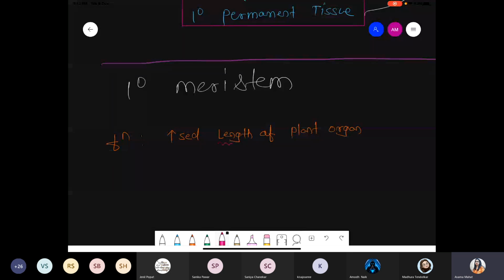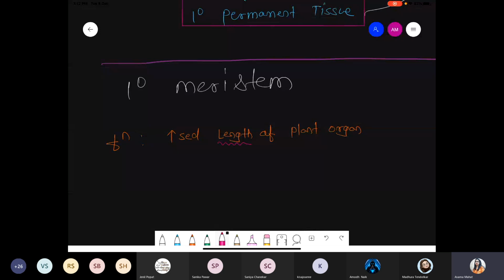They are responsible for increasing the length of the plant organ, because you know very well, a seed undergoes germination. Now slowly that seed forms a shoot system and a root system. So slowly the height, that is the length of the plant, continuously increases. Why? Because the plant is at the initial growing stage, and primary meristem is involved.